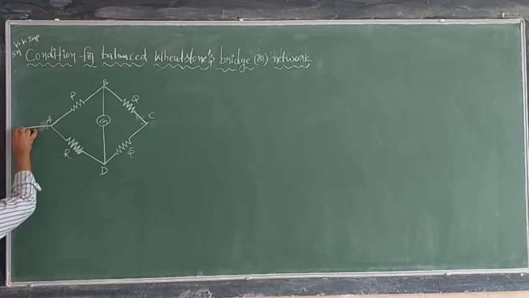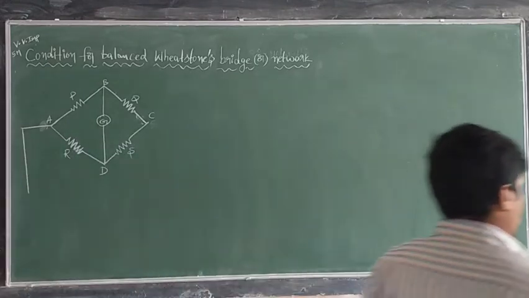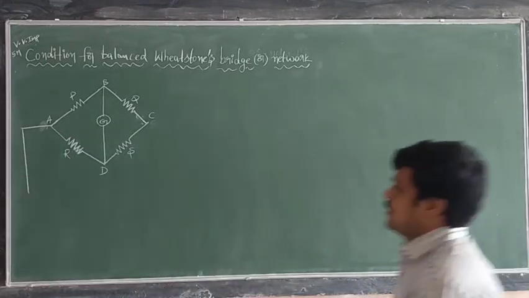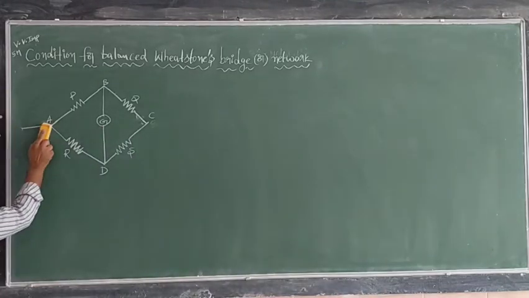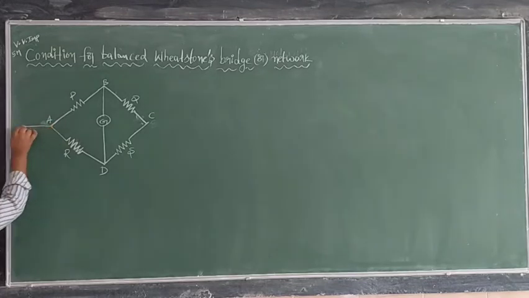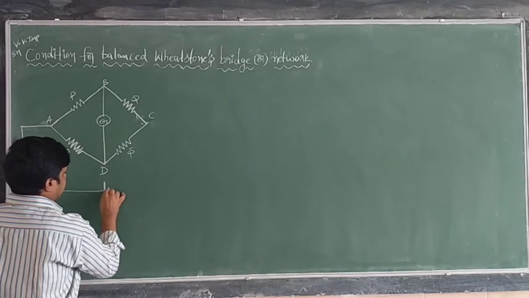Right. In between A and C, look at here. In between A and C, what we have to connect here means we have to connect one cell. One cell we have to connect in between A and C. Now cell.